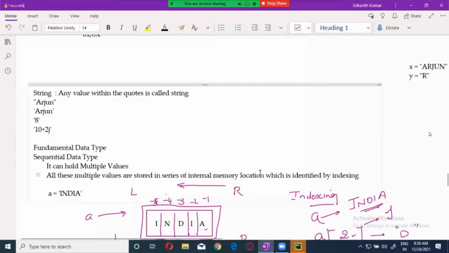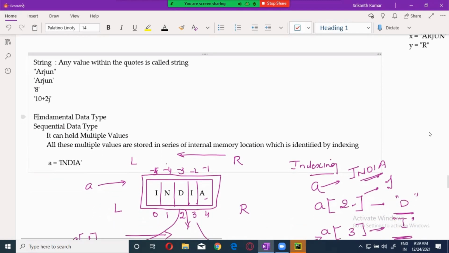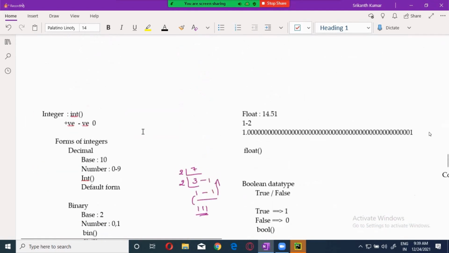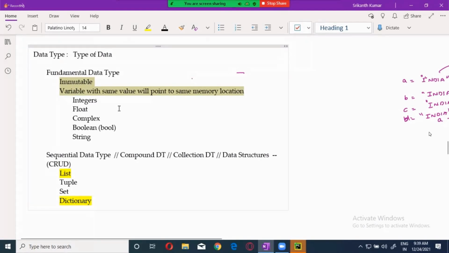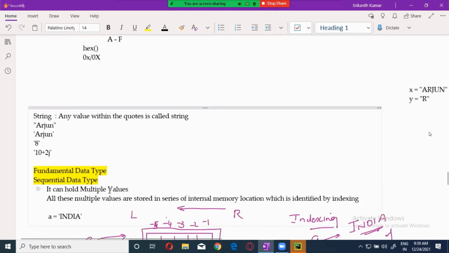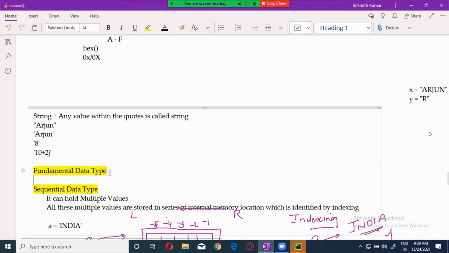Now, coming down to a string. A string is any value within the quotes. Remember that: any value within the quotes is called a string. It is also considered a sequential data type. The fundamental property we have already seen is immutable, and variables with the same value will be pointing to the same memory location. The same property applies over here.